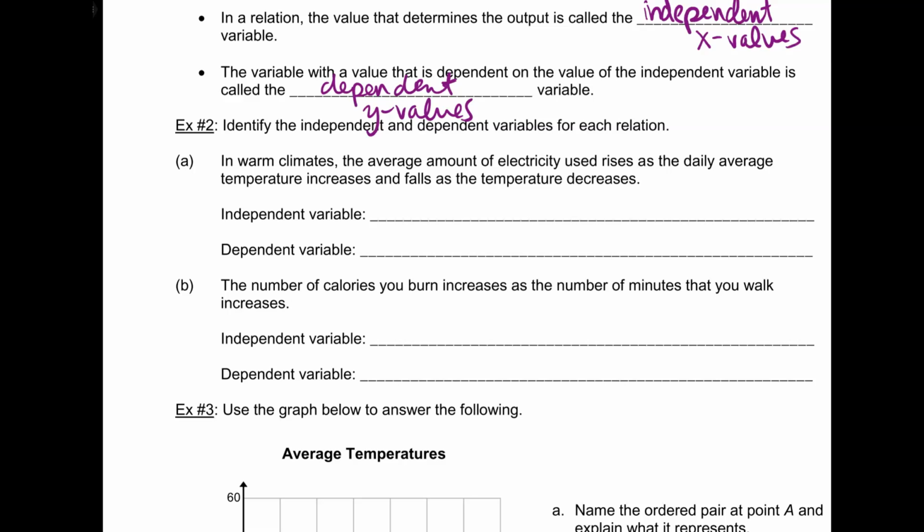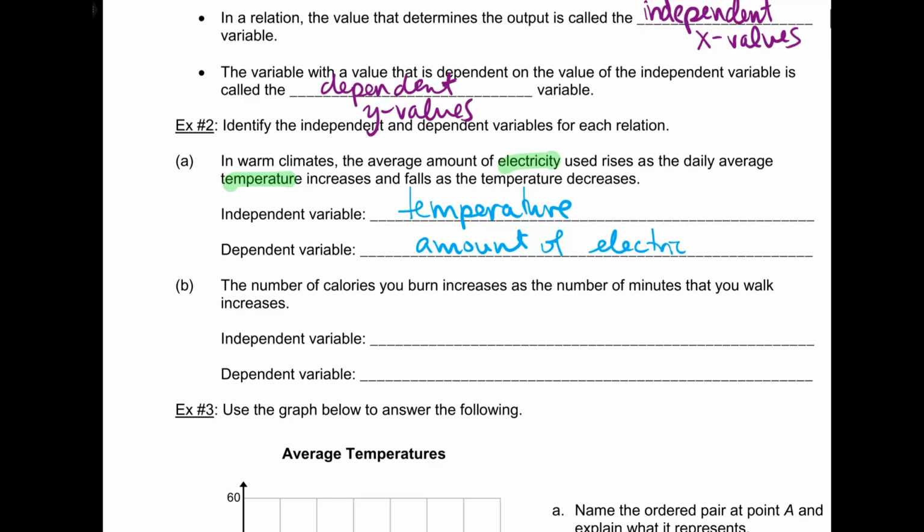So in warm climates, the average amount of electricity used rises as the daily average temperature increases and falls as the temperature decreases. So I see two things. I see electricity use and temperature affecting each other. But which one's the independent? Which one determines an output? Which is the one that things are dependent on? Temperature, right? So depending on the temperature, we can see how much electricity will be used. The amount of electricity depends on the temperature.